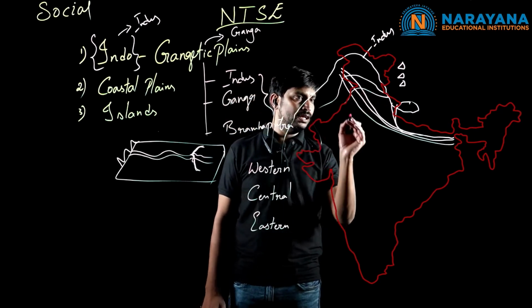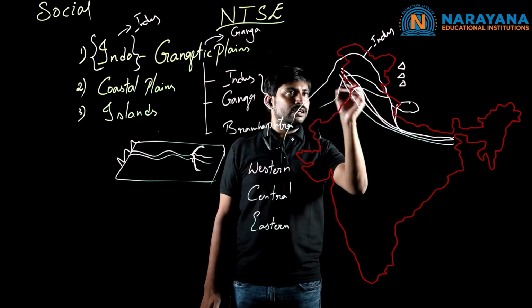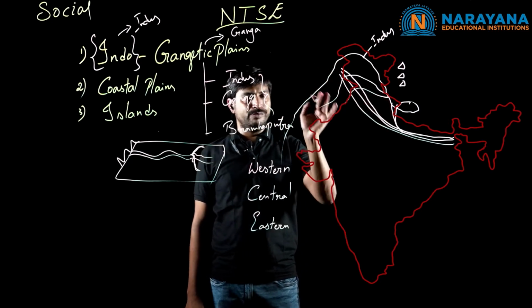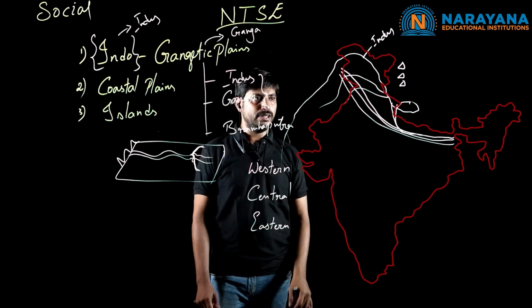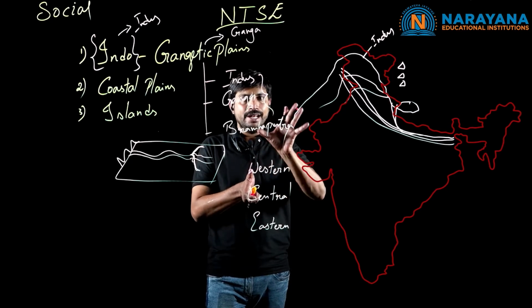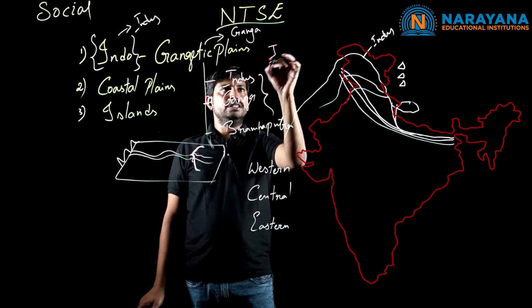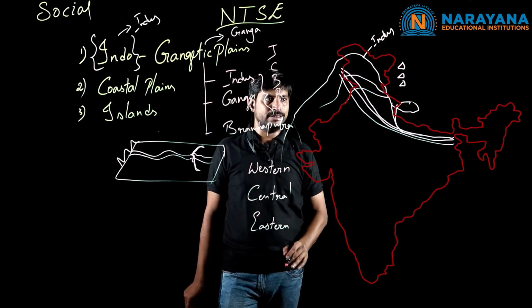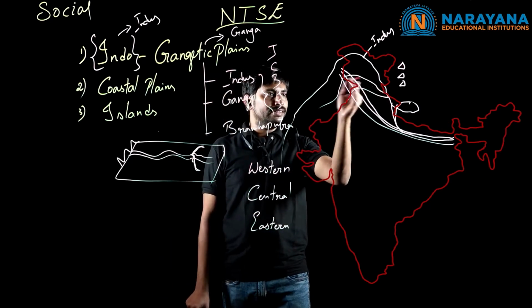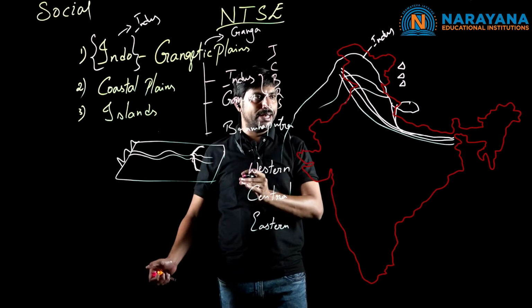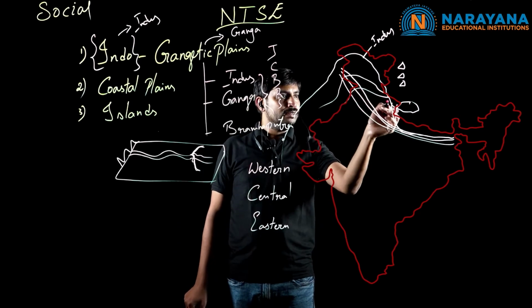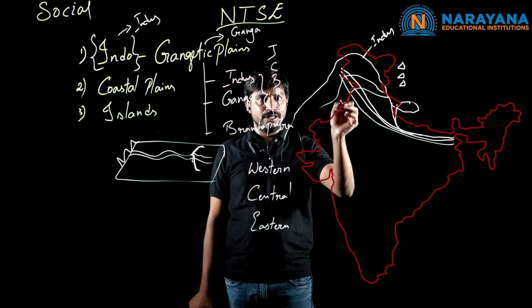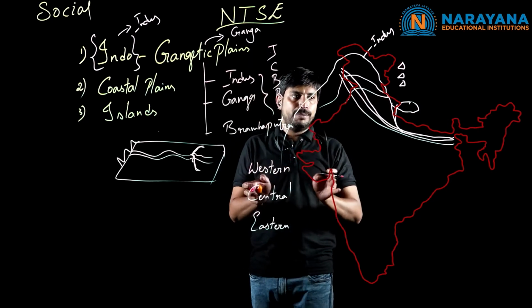Even though we have the Indus River, the 5 tributaries are useful for this plain region, as we discussed: Jhelum, Chenab, Beas, Ravi and Satluj. These rivers have been moving towards the west direction. At the same time, the tributaries, in the sense the rivers, are eroding the soil particles.